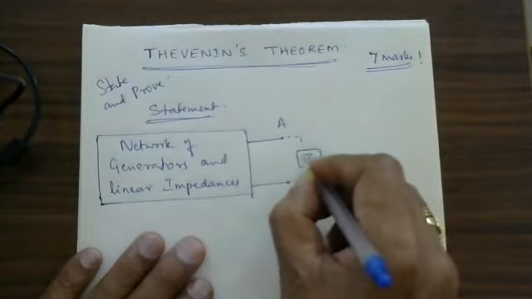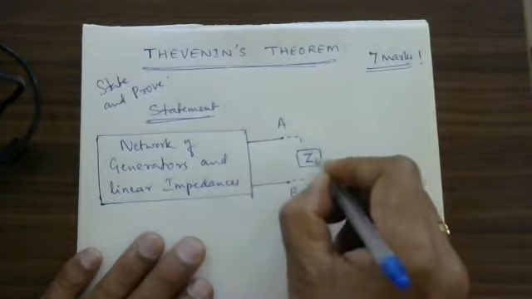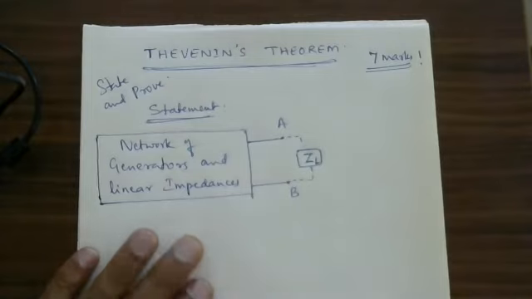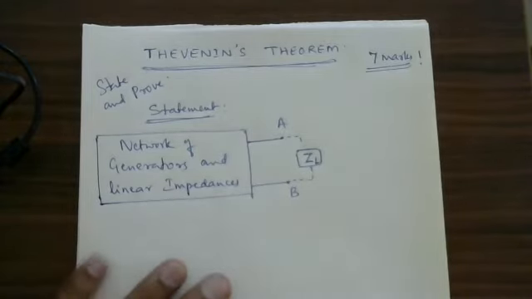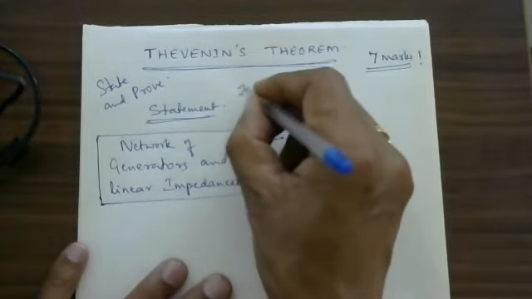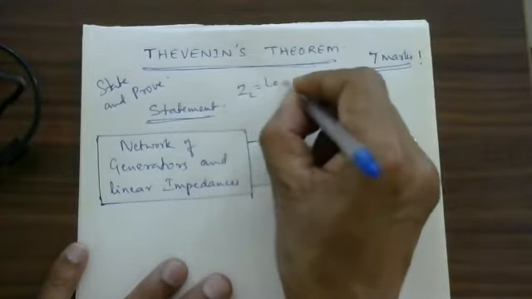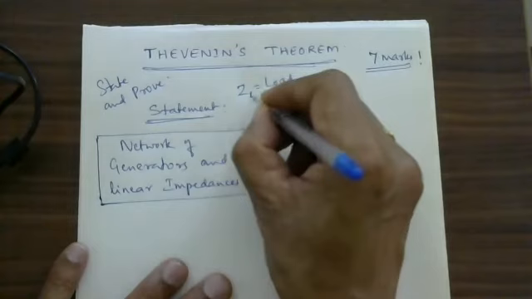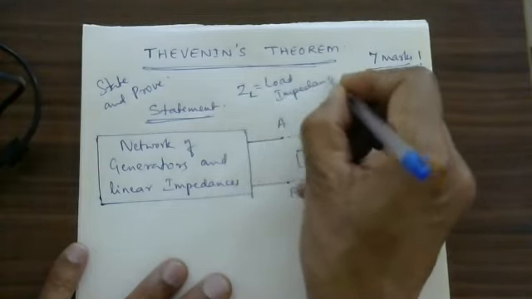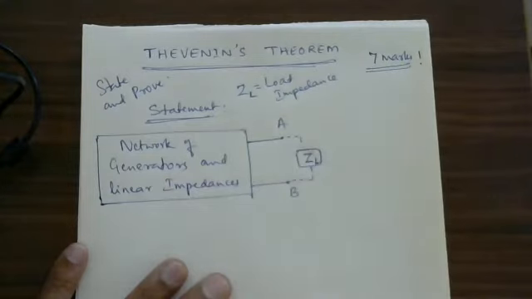That is ZL, the load impedance. ZL means load impedance, L for load.